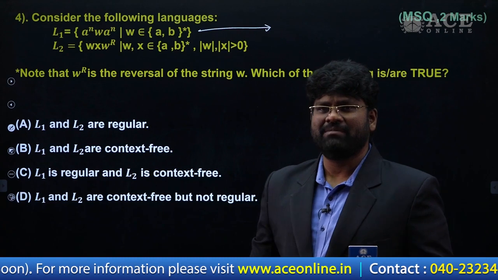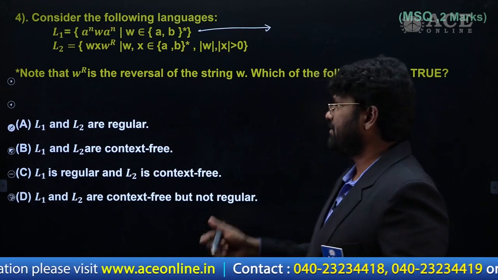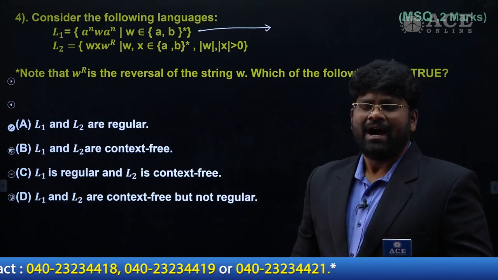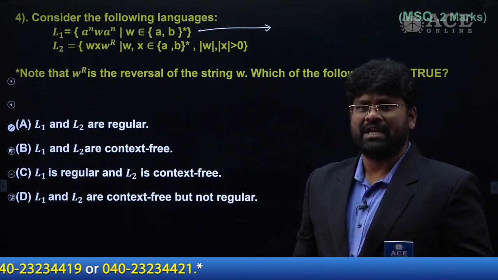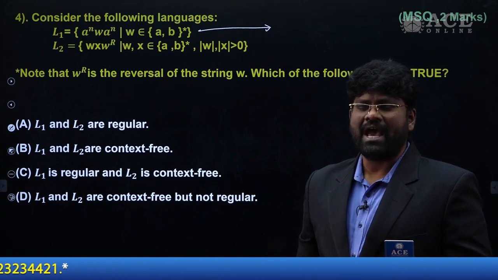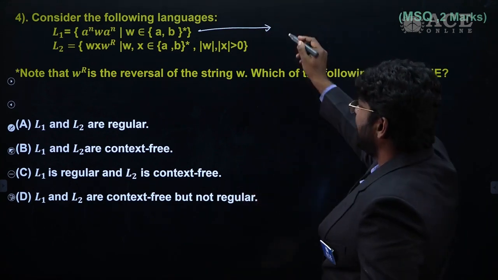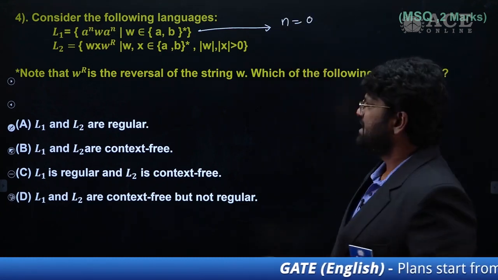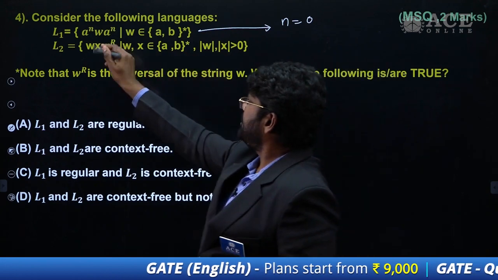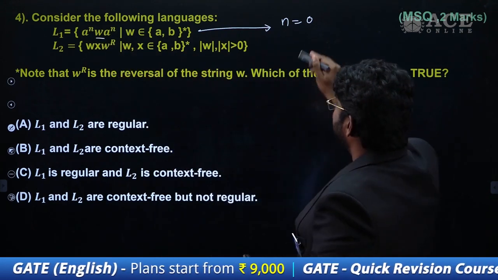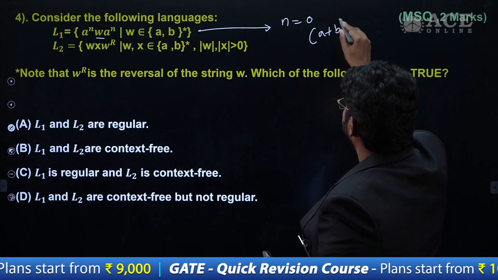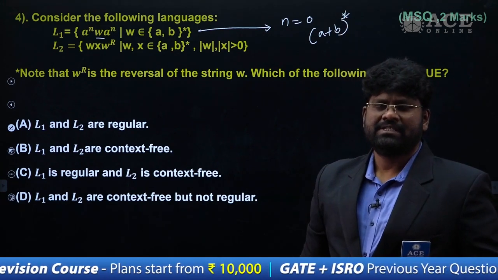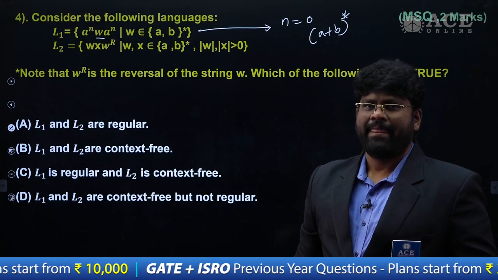I just take my n can be what? A natural number. If it is a natural number, I would say it will start from 1, 2, 3. Or else can I take n equal to 0? That is also possible, as he has not mentioned it. If n is equal to 0, then this w is equal to what? (a+b)*. It's by default a regular expression. Got it?